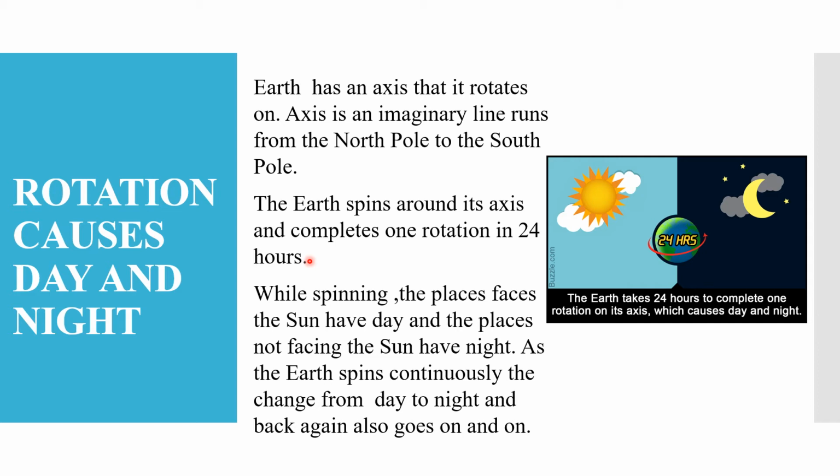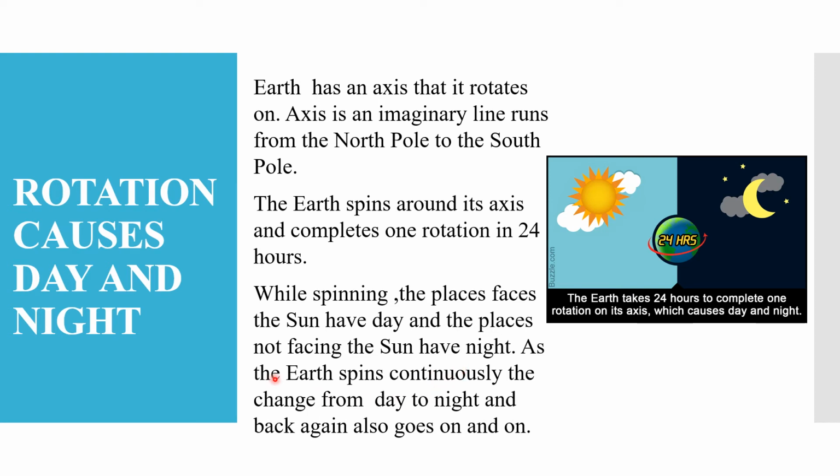The Earth spins from west to east and its axis is slightly tilted. Okay? And when the Earth spins around its axis, for completing one rotation around its axis, it takes 24 hours, means one complete day. Then while spinning, the places that faces the sun have a day, and the places not facing the sun have night.